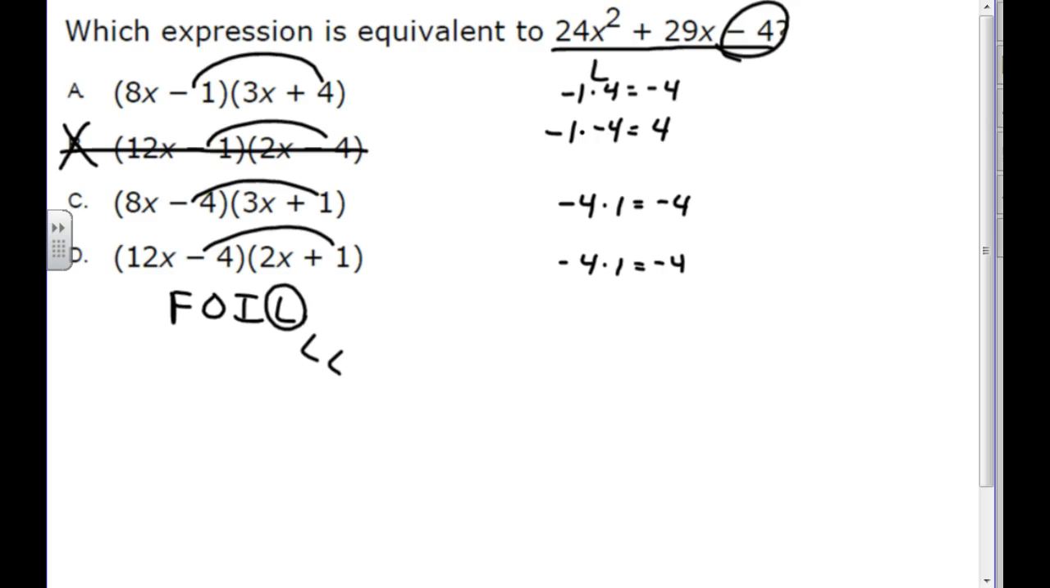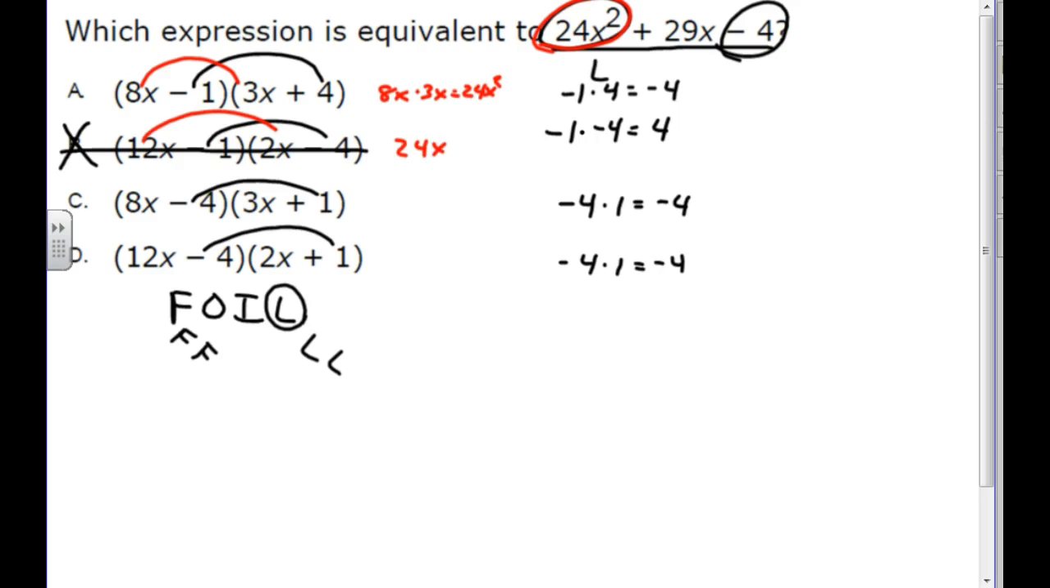Then I look at the first term. The first term is 24x squared. The first term is the first term of each binomial multiplied by the next term. So I'm going to do this in red. Looking for 24x squared, I have 8x times 3x. Well, 8x times 3x is 24x squared. 12x times 2x is 24x squared.